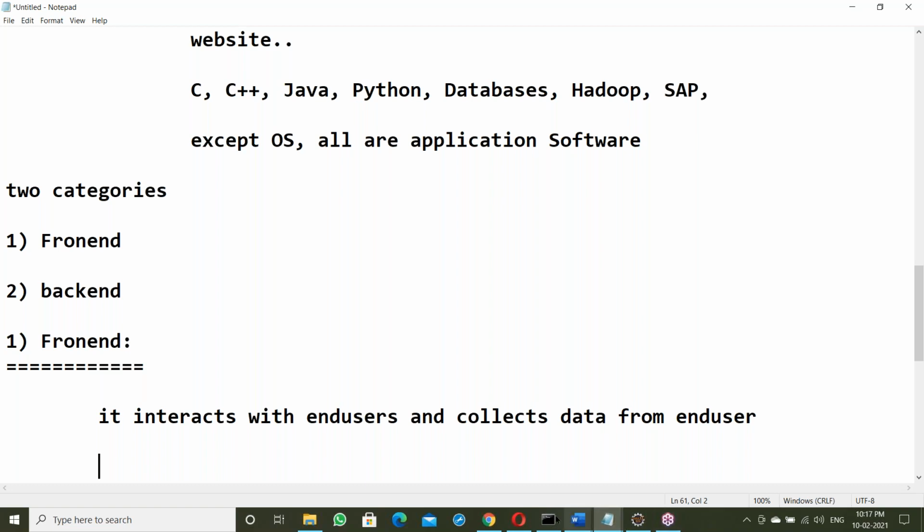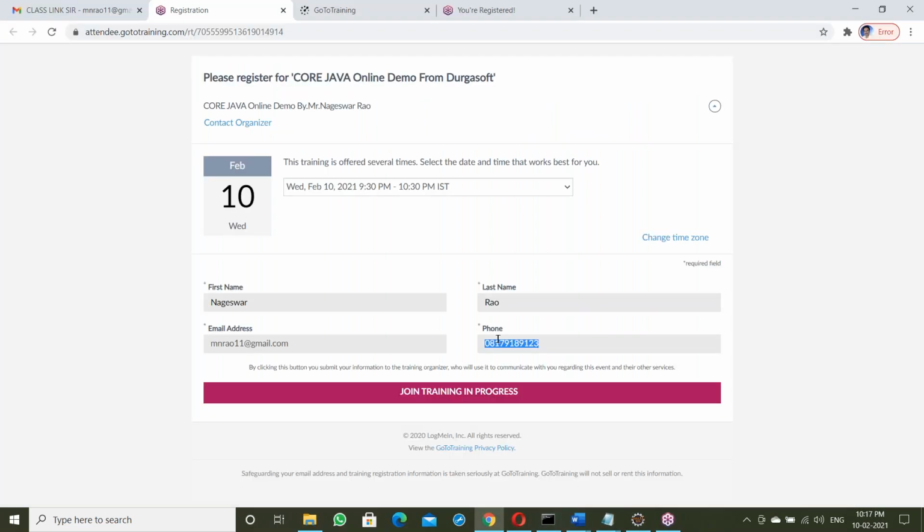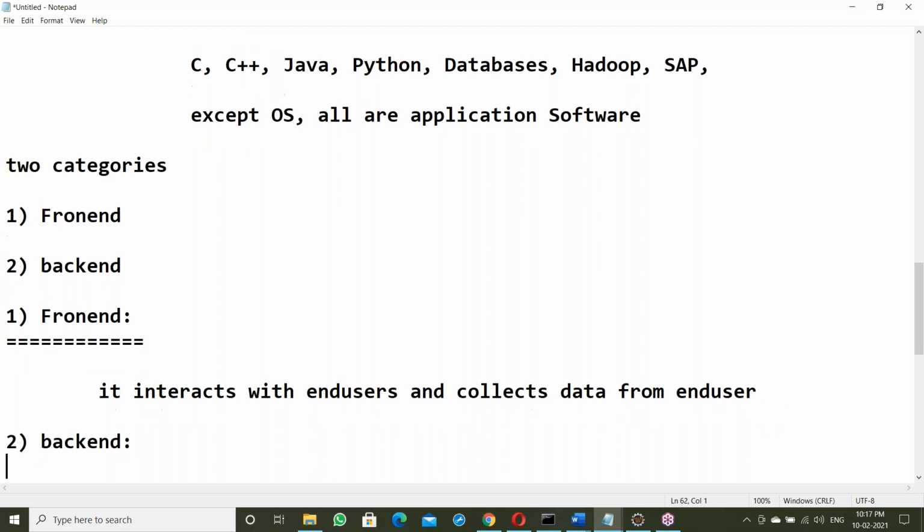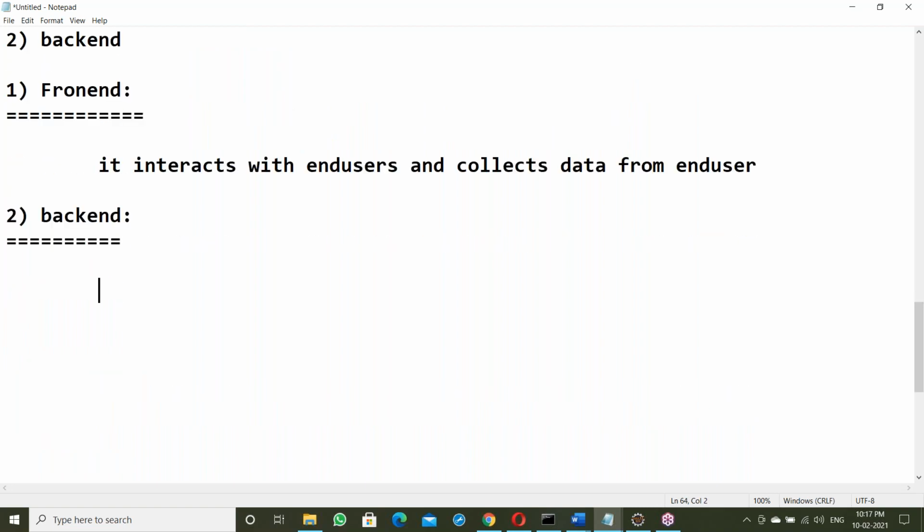After collecting this data, it is stored in some location, and that location is called the backend. So what is the backend here? The backend is the area where all the data is stored. The backend is to store and maintain data.